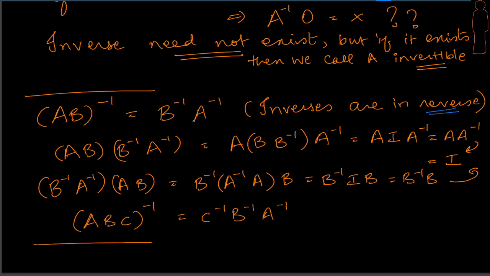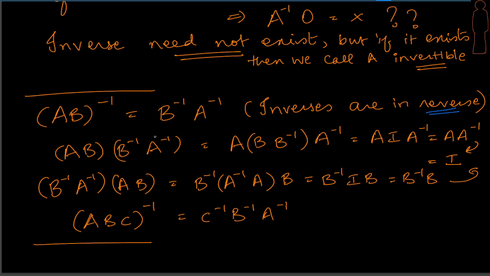Now how do we prove this? If we are able to prove that taking this combination and pre-multiplying with AB, we should be able to produce I, or take this combination and post-multiply with AB and we should be able to produce the matrix I. That's by the definition, right? So let's look at the post-multiplication here.